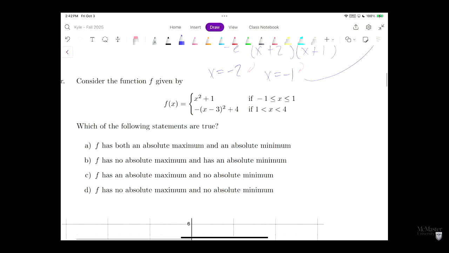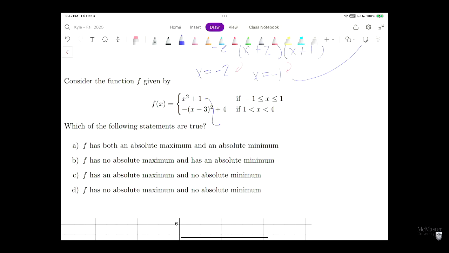Let's just write this one down. So f at 1 is equal to 1. Oh, nope. f at 1 is equal to 2. 1 plus 1 is 2. And as x approaches 1 from the positive direction, we approach the value 0.